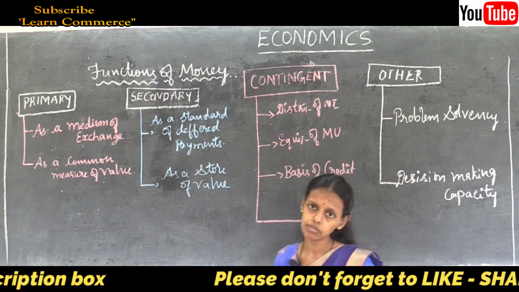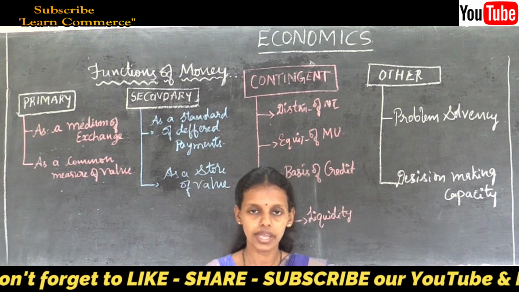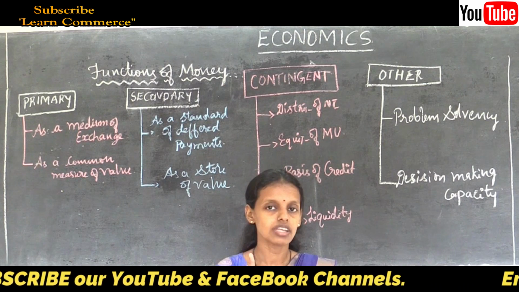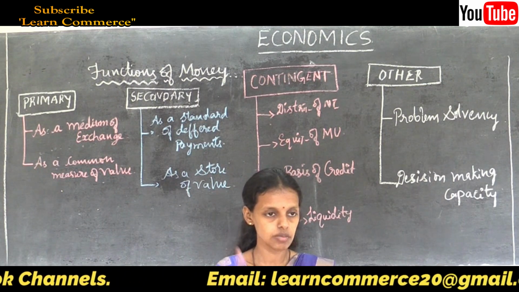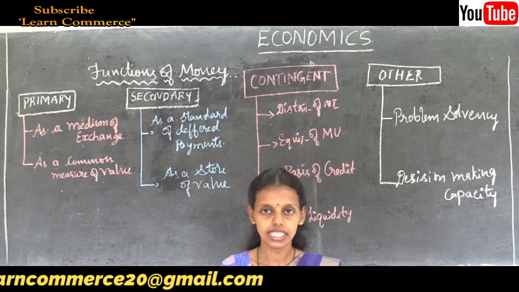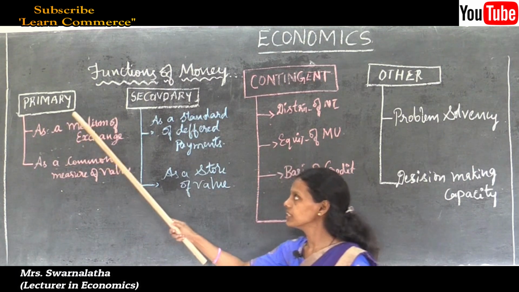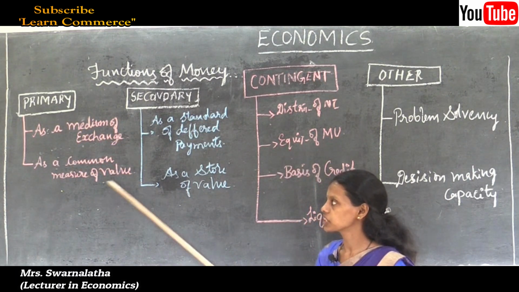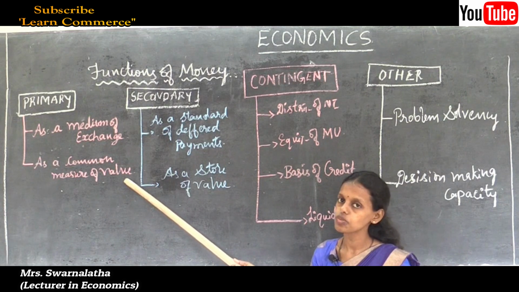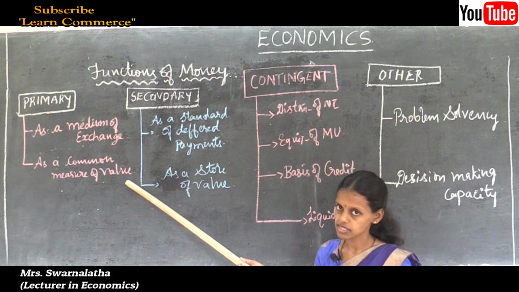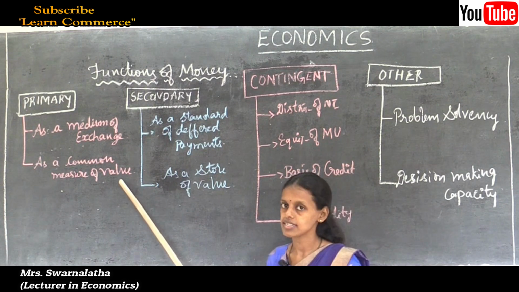Through money we can measure the value. If 5 rupees per pen and there are 2 pens, the value is 10 rupees. We can say 5 into 2. Like that, we can measure value through money, which is the common measure of value. It is not possible in the case of the barter system. Thus money came into existence.